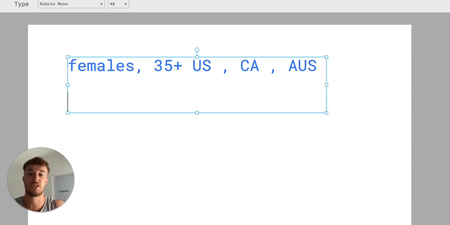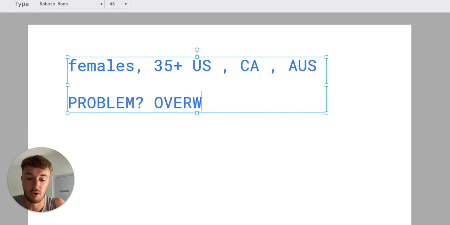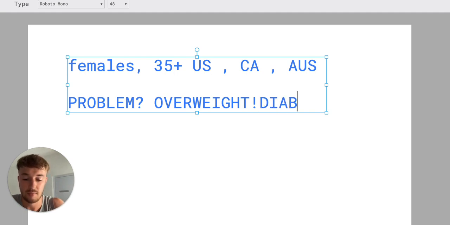And what is their problem? You have to know what is the problem. Let's say the problem is they are overweight. Main problem, overweight. And then what is the side effect of being overweight? For example, diabetes, all of those diseases that come with being overweight and not being in shape.